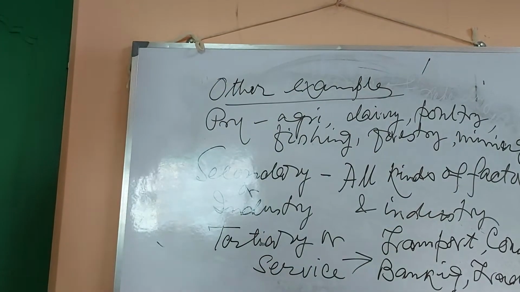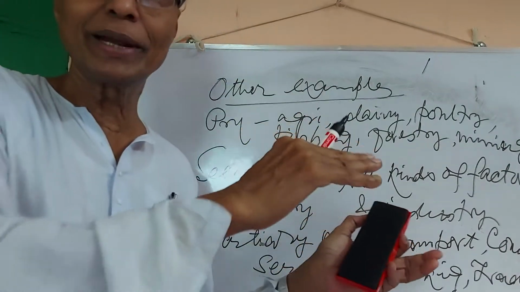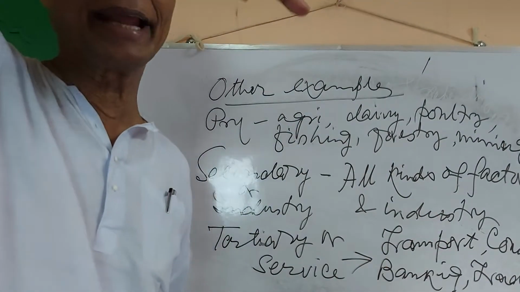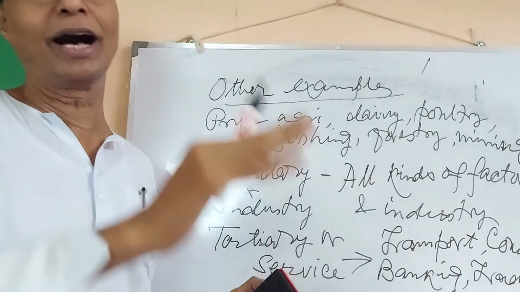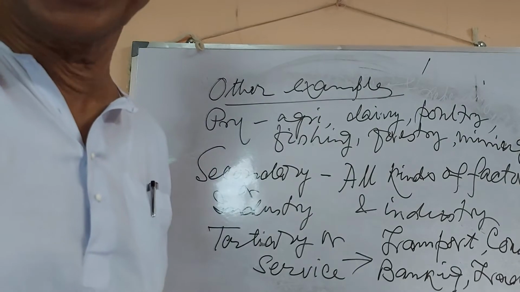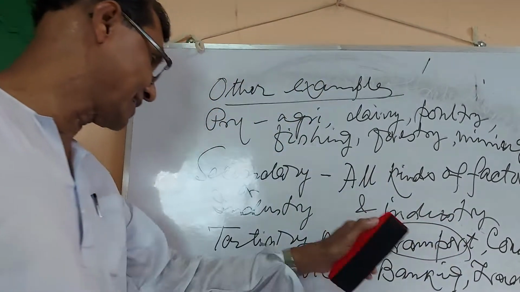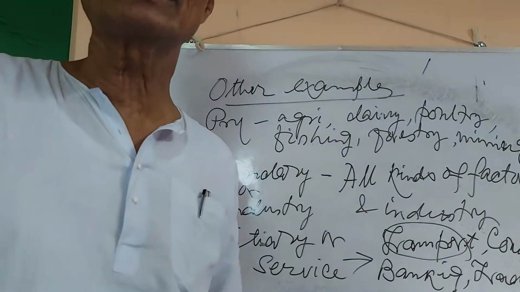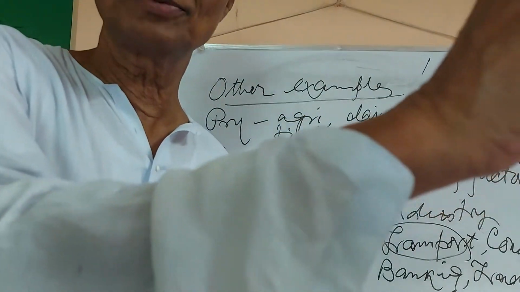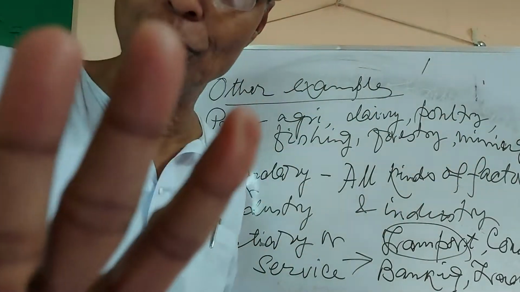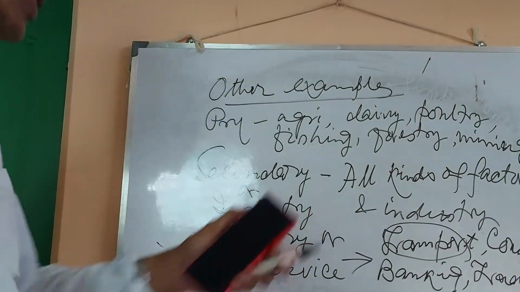All these are tertiary or service sector. You see, wheat must be carried from one place to another. So trucks are required, and this is service sector because the truck drivers do not produce goods, but give the service. He generates services. That is transport.